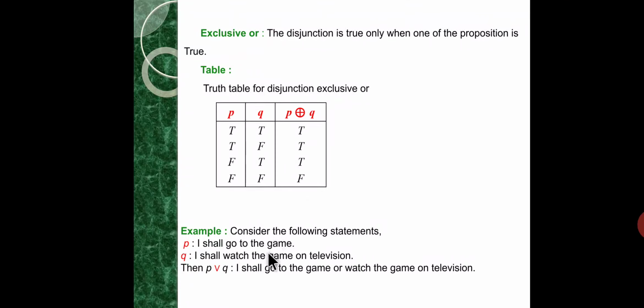Example: consider the following statements. P is the proposition "I shall go to the game", and Q is the proposition "I shall watch the game on television". We combine these two propositions using the disjunction. How do we write these two statements? P or Q: I shall go to the game or watch the game on television.